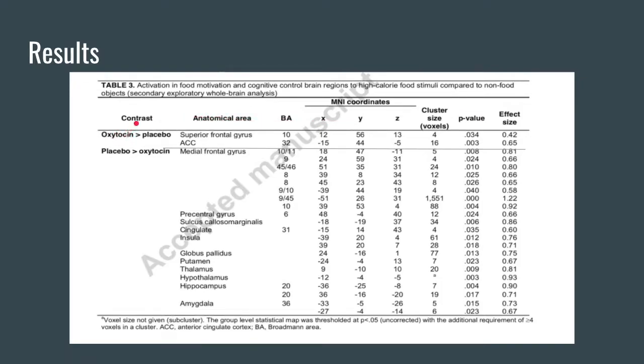Here, oxytocin, there's greater contrast of oxytocin. So oxytocin leads to hyperactivation of the superior frontal gyrus and then the anterior cingulate cortex. And these regions are involved in cognitive control. So they're upregulated with oxytocin. And then here we have oxytocin leading to hypoactivation within these regions, which are mainly related to reward food motivation pathways. For zooming in on here, so the hypothalamus is important because it's essential for homeostatic control of feeding, and this is also downregulated in the presence of oxytocin.